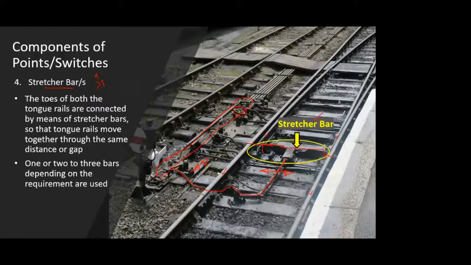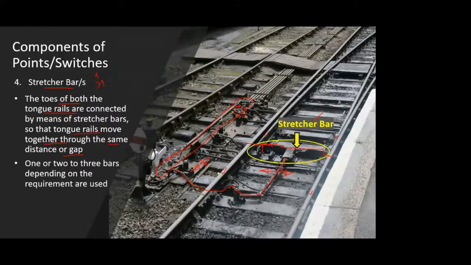So the description is given on the left, the toes of both the tongue rails. Now you have understood the terminology toe. So toe is nothing but the starting point of a tongue rail. So the toes of both the tongue rails are connected by means of a stretcher bar, so that the tongue rails move together through the same gap.